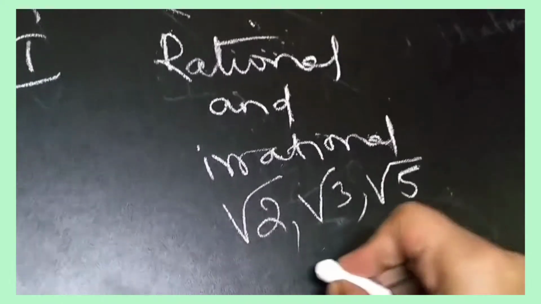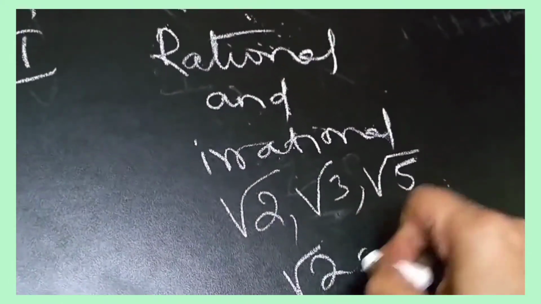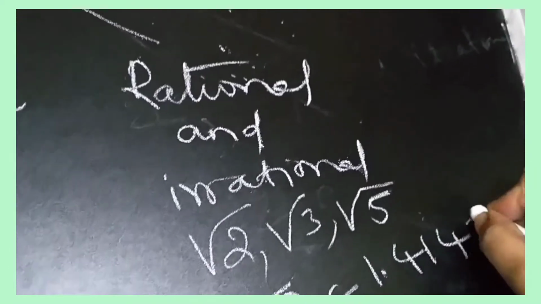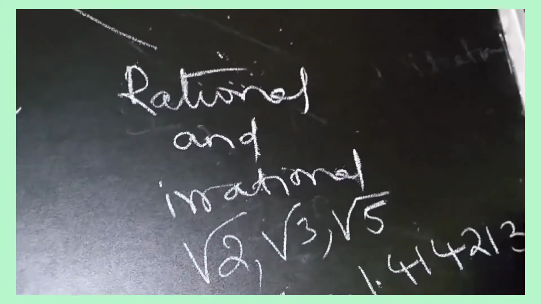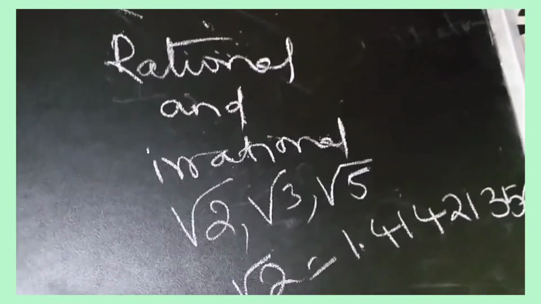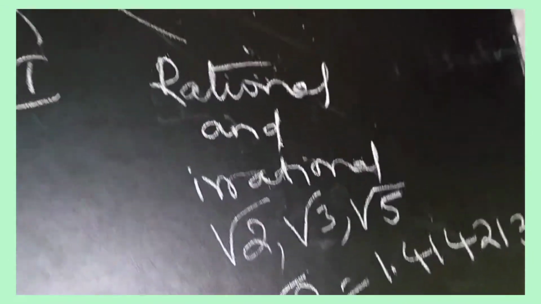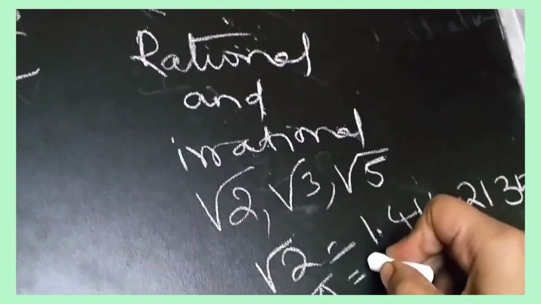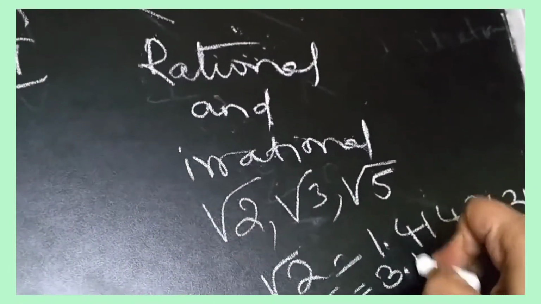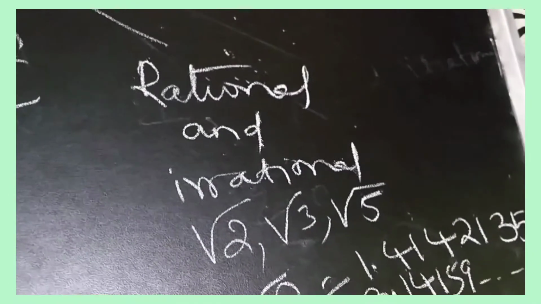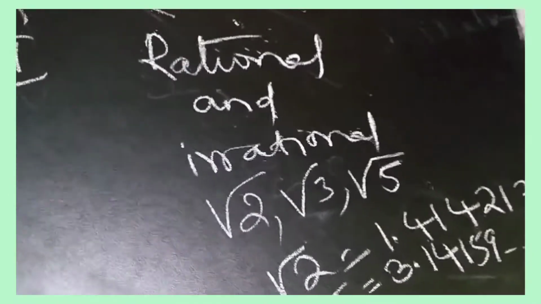For example, the value of root 2 is 1.4142136 and so on, and the value of pi is 3.1419 and so on. These numbers can be located on the number line.